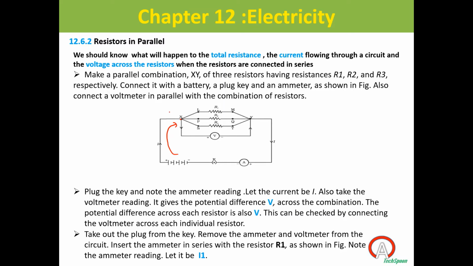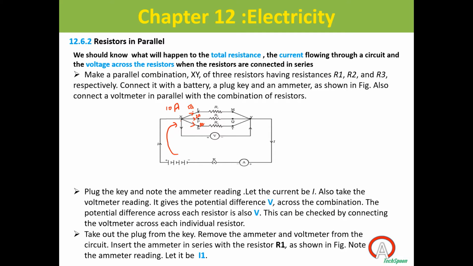For example, a 10 ampere current is coming here. It will get split into, approximately, I'm writing 5 ampere, 2 ampere, then 3 ampere, like that.